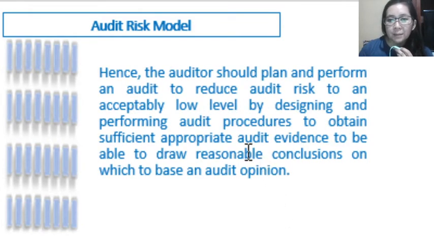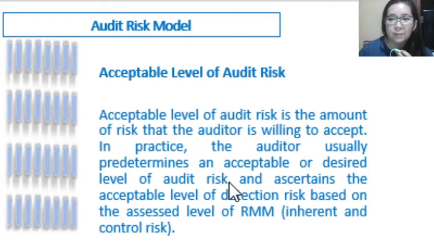Hence, the auditor should plan and perform the audit to reduce this audit risk to an acceptably low level. How can he do that? By designing and performing audit procedures to obtain sufficient and appropriate audit evidence, so that he may be able to express a reasonable opinion or conclusion on which to base that opinion.